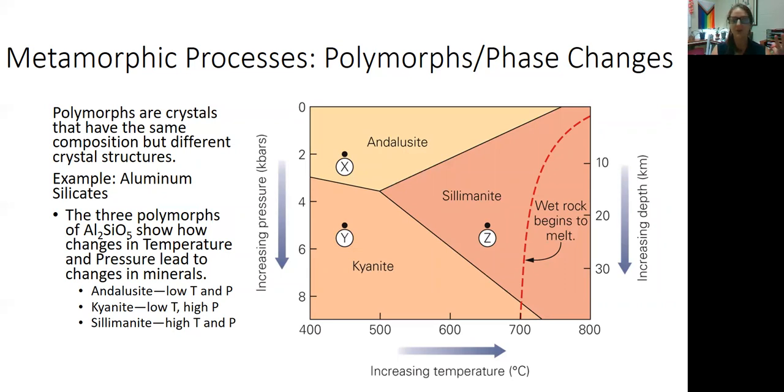They are all Al2SiO5, aluminum 2, silica, oxygen 5. Every single one of them. But those elements are bonded in different arrangements and different shapes based on the pressure and temperature at which they're formed. So andalusite, that is formed at low temperature, low pressure. Kyanite, which is a beautiful blue color, it's one of my favorite minerals, is formed at low temperature, high pressure. Sillimanite, formed at high pressure, high temperature, right? So we call those polymorphs, minerals with the exact same composition, but they look different because the chemical bonds are different shapes.